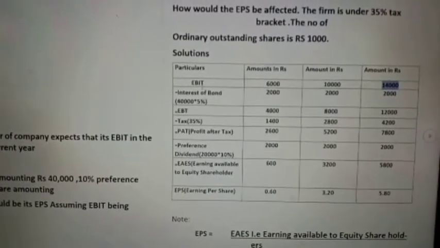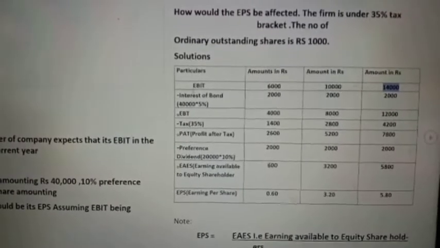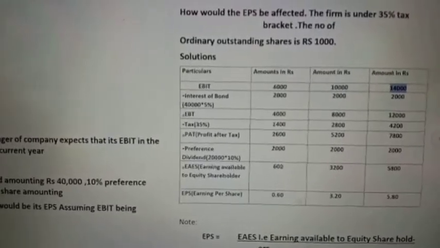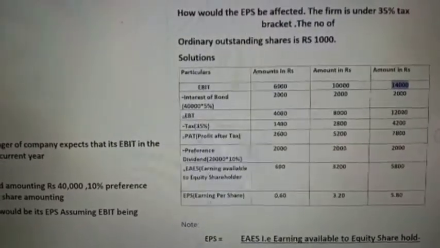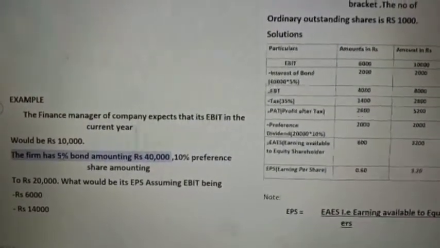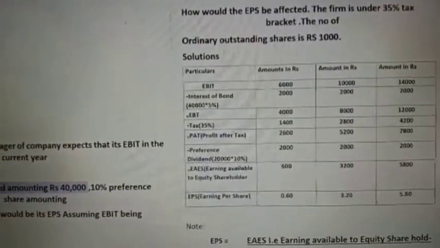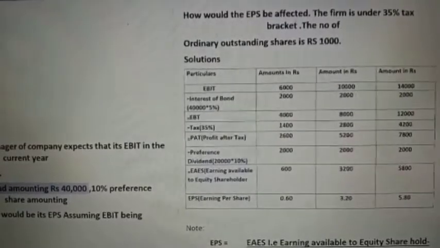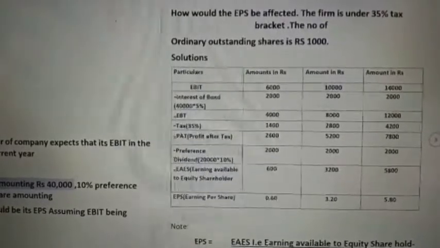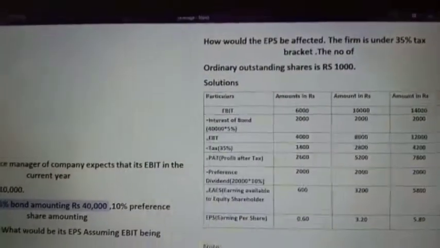See here, EBIT, earning before interest and tax. That means before giving interest and tax, our profit is EBIT. If we deduct interest, we will get EBT. We have to give interest on the bond, as mentioned here: 5% of a 40,000 bond. So 5% of 40,000 is 2,000. Current year EBIT is 10,000, and interest will be 2,000.